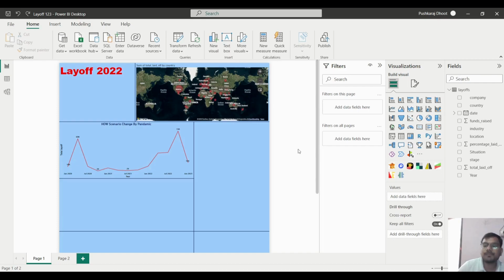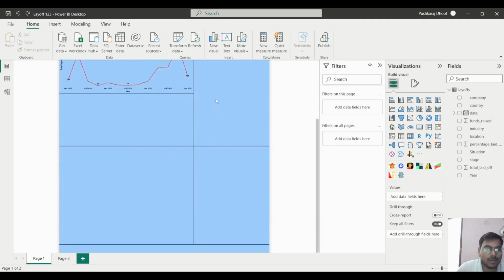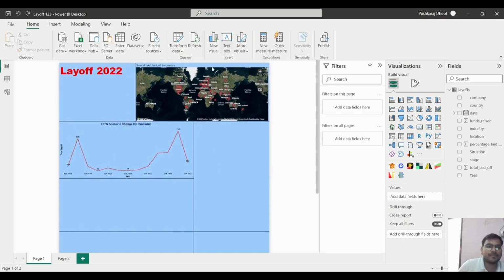Okay. So in the last video we had completed the map, after that one line graph, and we had given some headings and all these things. After that we just marked out the layout by using the lines. Okay, and now first of all we will fill in the information regarding the layoff 2022.